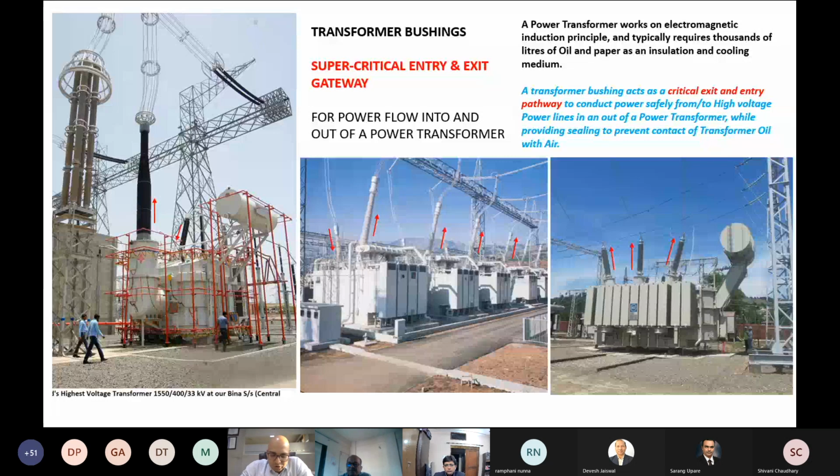In other words, I also always like to describe transformer bushing as a super critical gateway or a pathway for entry and exit of power inside and outside of a transformer. Like we can see here in the images, the major power transformers in the transmission are either of the step up or the step down side, and with a high voltage and a low voltage side, primary and secondary in the technical terms. We can see that the voltage either enters the low voltage side and exits on the high voltage side after being stepped up, or vice versa.